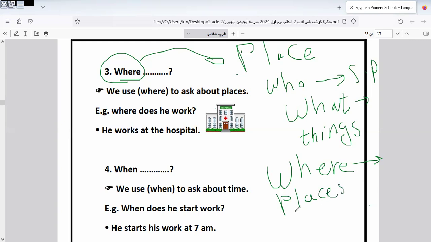Here I remind you of every keyword question and when we use it. Where asks about places. What asks about things. Who asks about the subject person. This is the keyword. The three keywords we took in this part.